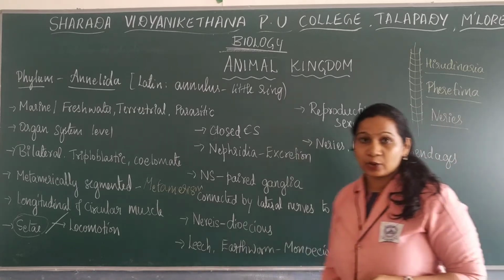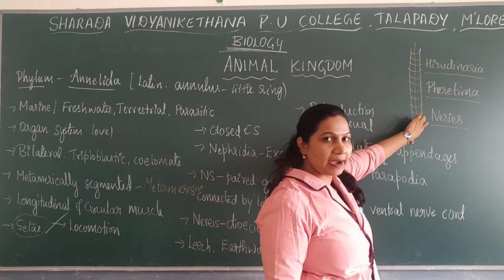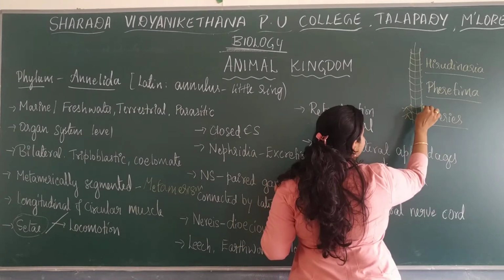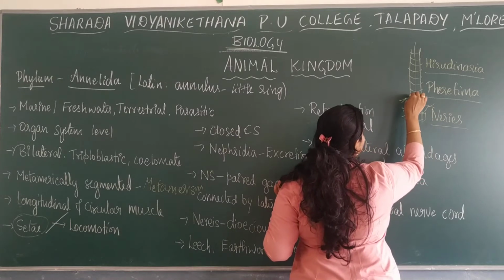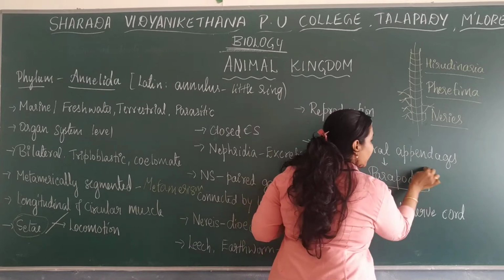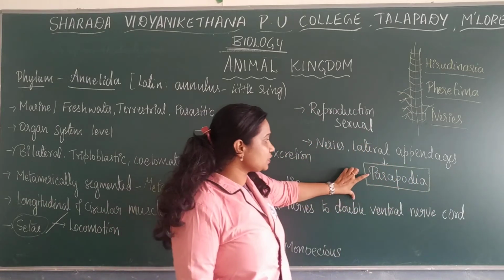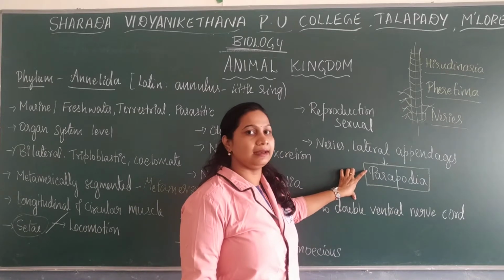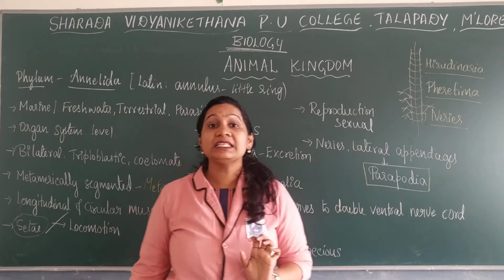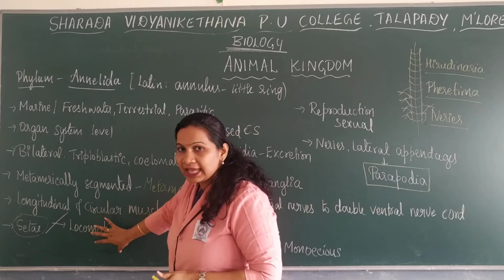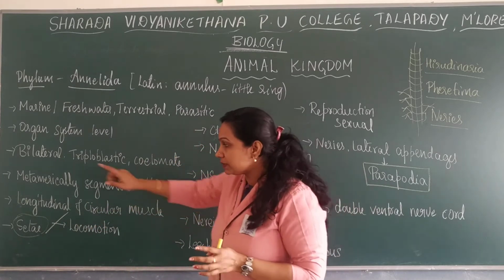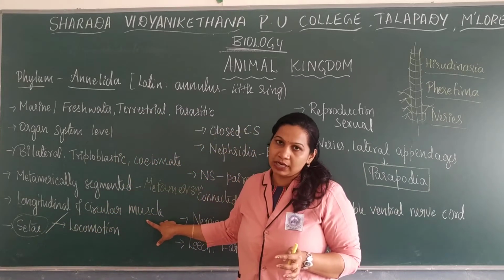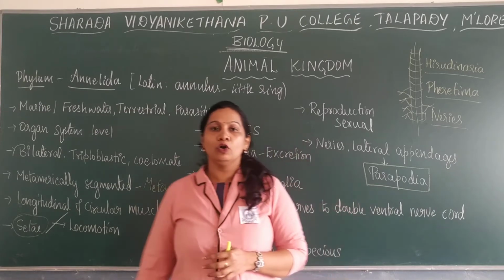Nereis is an aquatic Annelida, mainly consisting of lateral appendages known as parapodia, which help in swimming. Other than that, the earthworm has the special structure setae, and they also have longitudinal and circular muscles that help in locomotion.